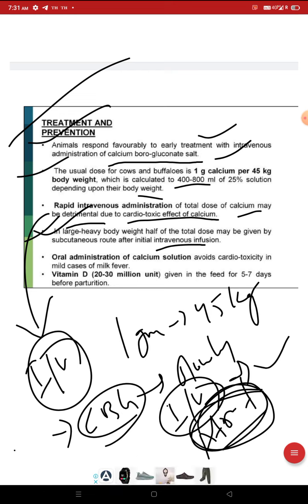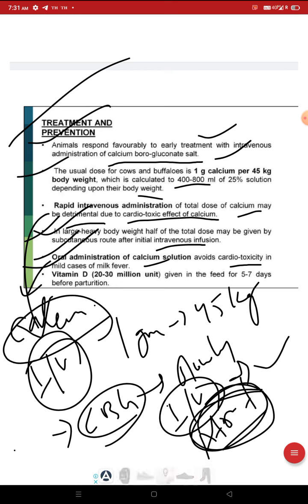Mild cases means just started. Means we can provide orally also. That is, calcium supplement in oral form.